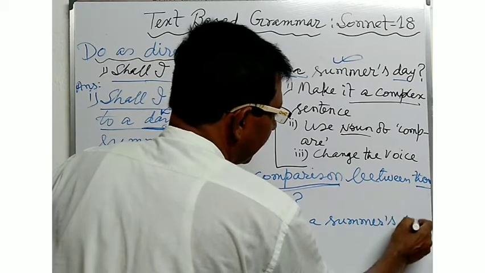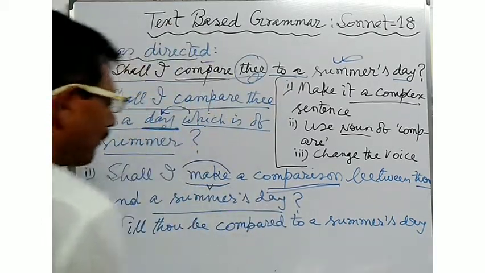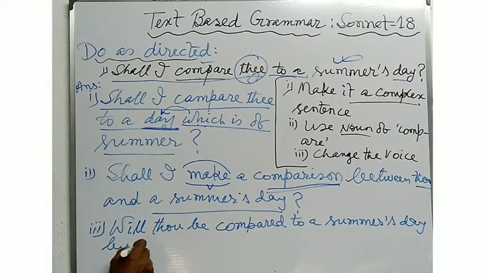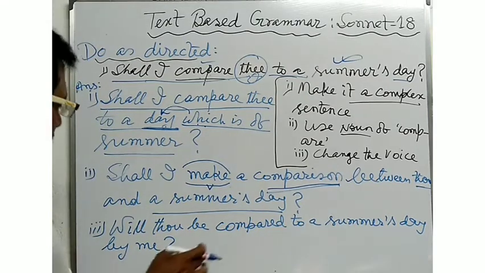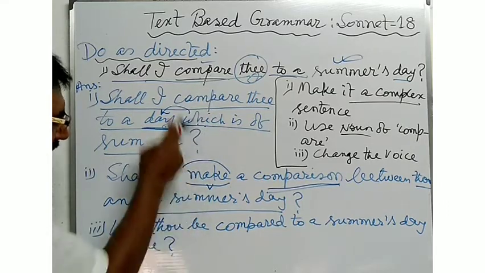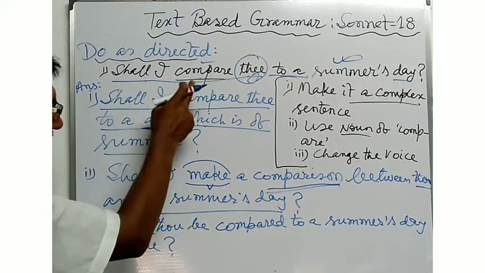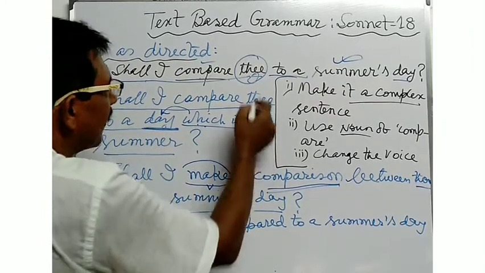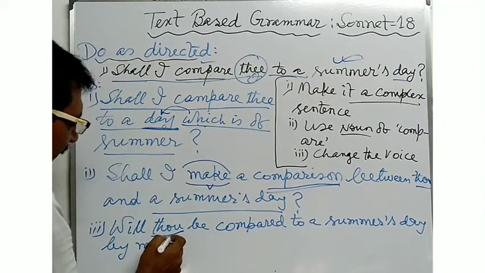Will thou be compared to a summer's day by me? Here in this way, you will have to convert the voice of the sentence given here. Will thou: here thee has been converted into the nominative form.